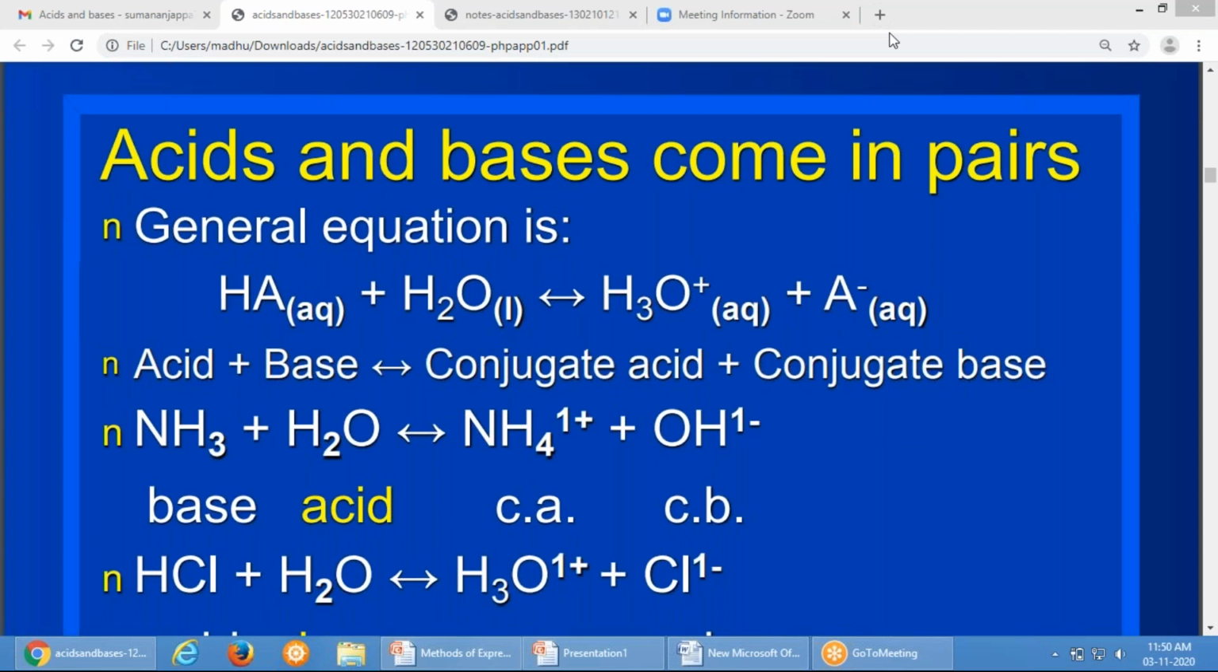Similarly, an example is given: HCl plus H2O will give you hydronium ion and chloride ion. Here hydrochloric acid is an acid, water is a base, hydronium ion is the conjugate acid, and chloride ion is the conjugate base.